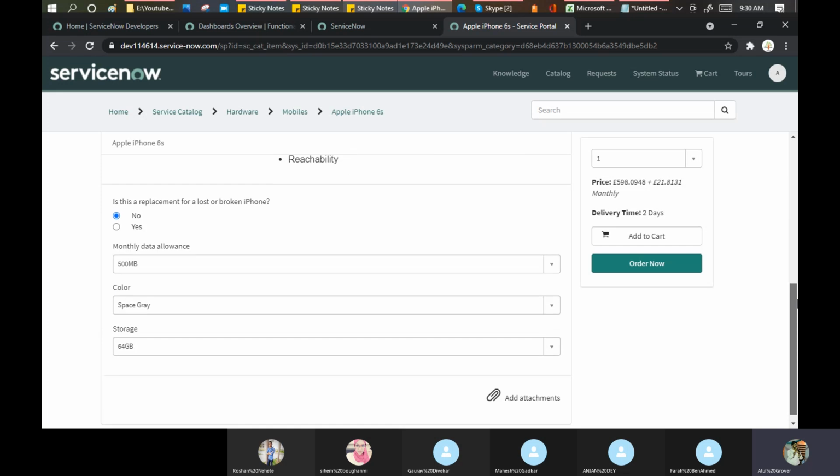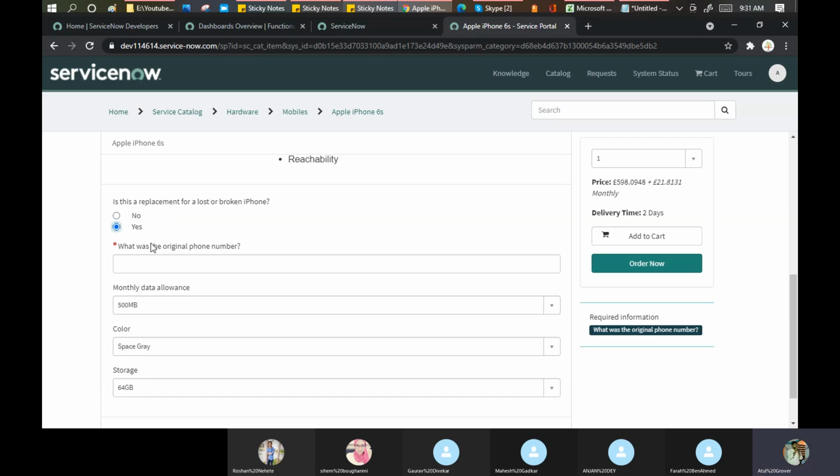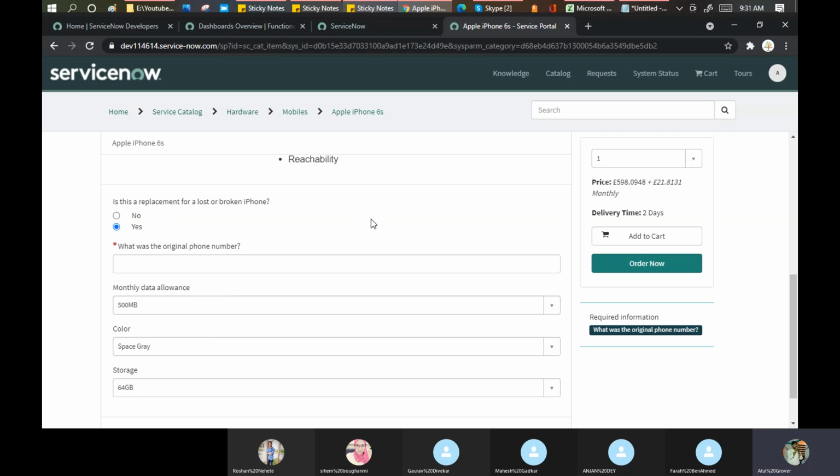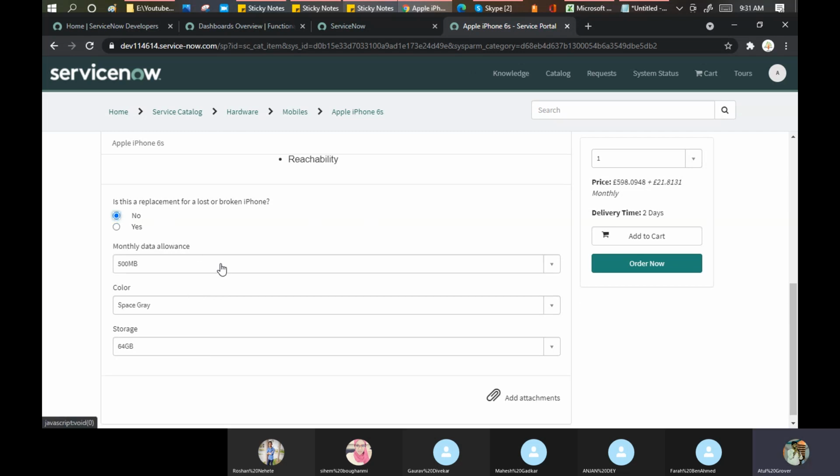Okay, good. Now I'll come to this important point. If you want to buy a phone and you want to do an exchange, you have this option, right? So the same thing they are doing here. Is this a replacement of a lost or broken iPhone? I said yes. If I say yes, then they say, please put your original phone number, meaning the IMEI number or something, you can put that number there. I'm not an iPhone user, so I'm not sure what the purpose or meaning of this is. If you say no, okay.